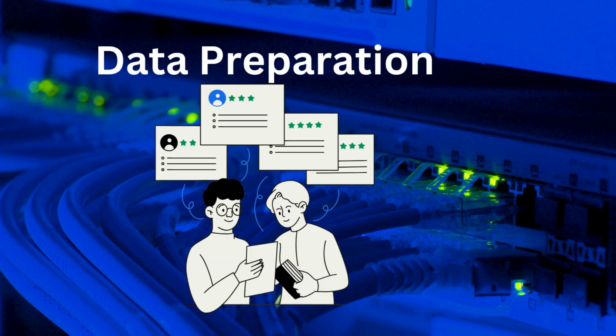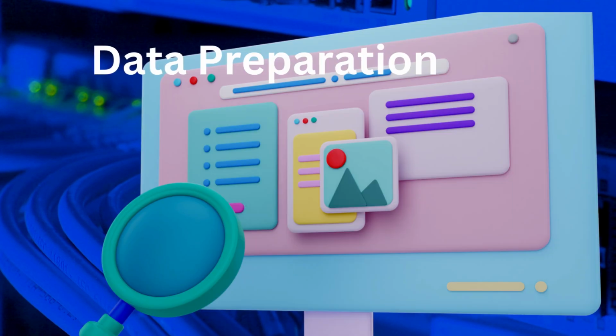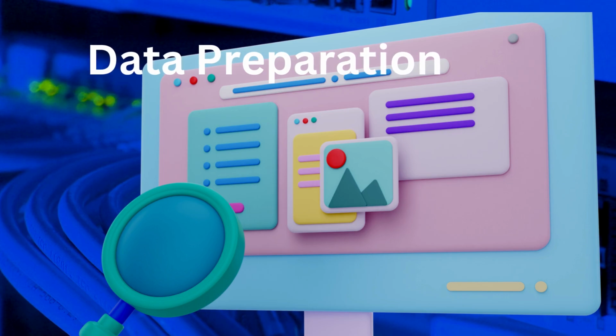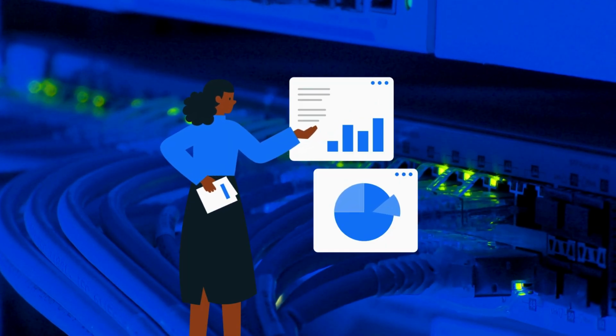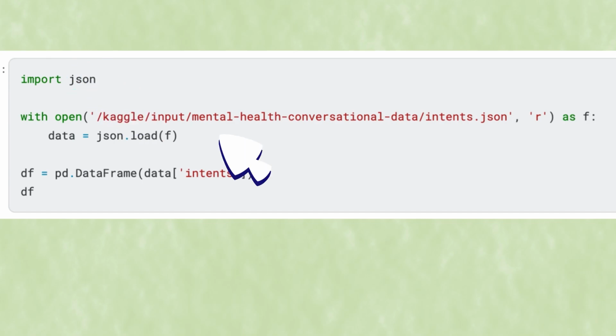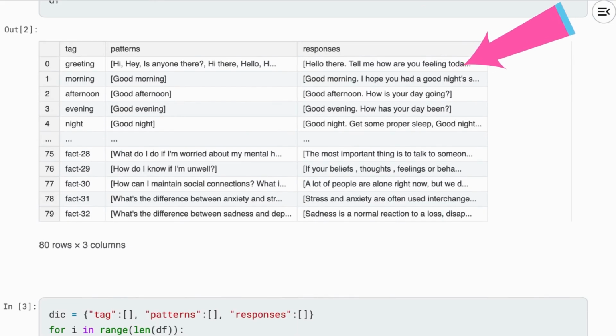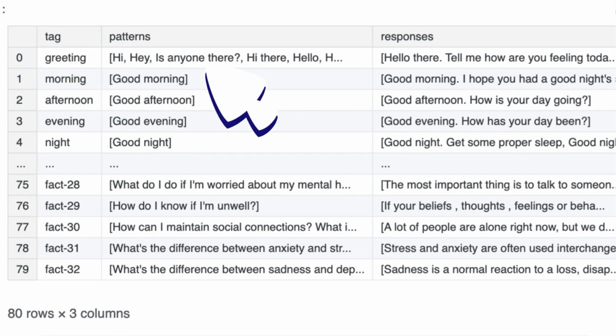This involves collecting chat data, cleaning it to remove any unnecessary information, and structuring it for analysis. Clean data is crucial for accurate results. We import the JSON module. Then, we open the intents JSON file from the specified path and load its contents. We create a data frame from the intents data. Now we can see the output, which includes the tags, patterns, and responses.